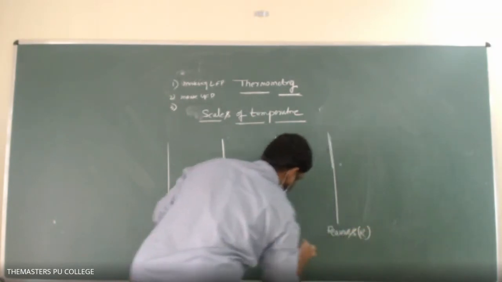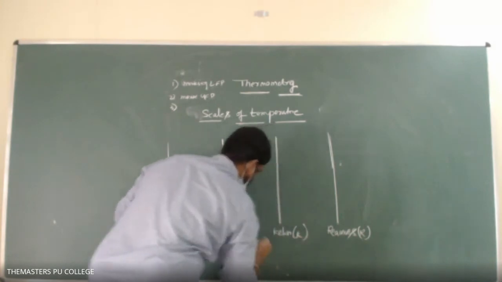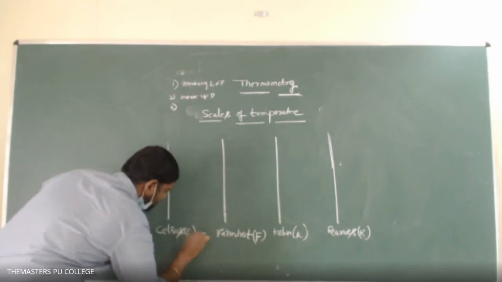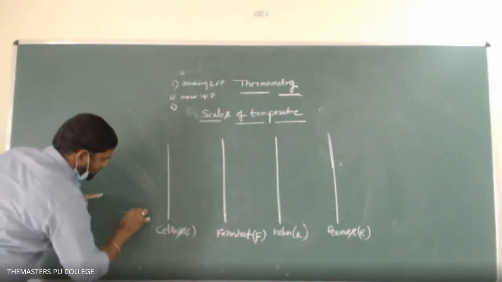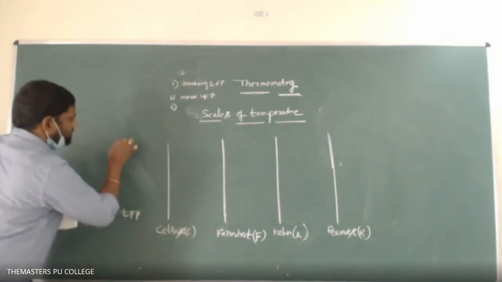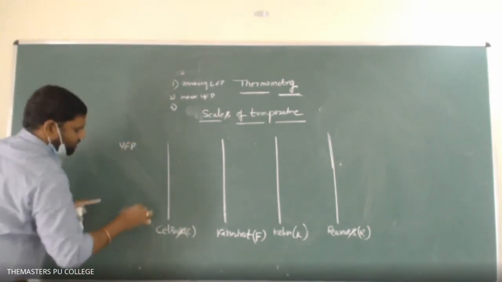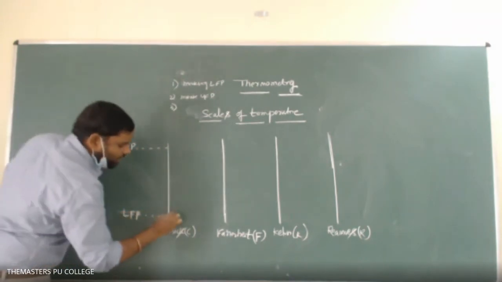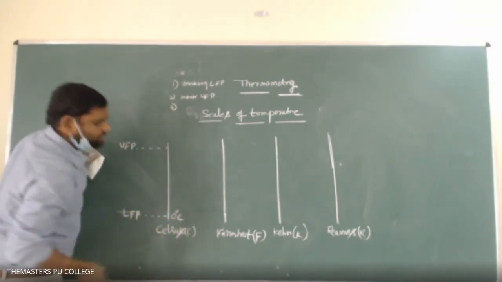Let us say R for Reaumur, K for Kelvin, F for Fahrenheit, and C for Celsius. Here this is LFP and this is UFP. In the Celsius scale, LFP will be taken as 0 degrees centigrade.